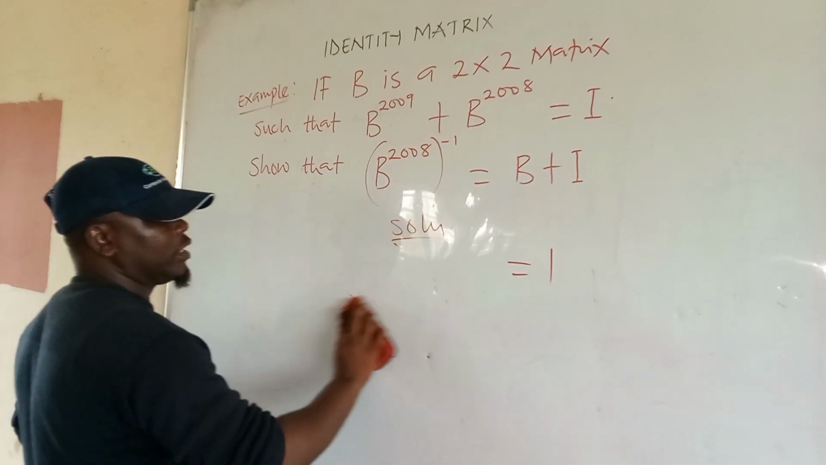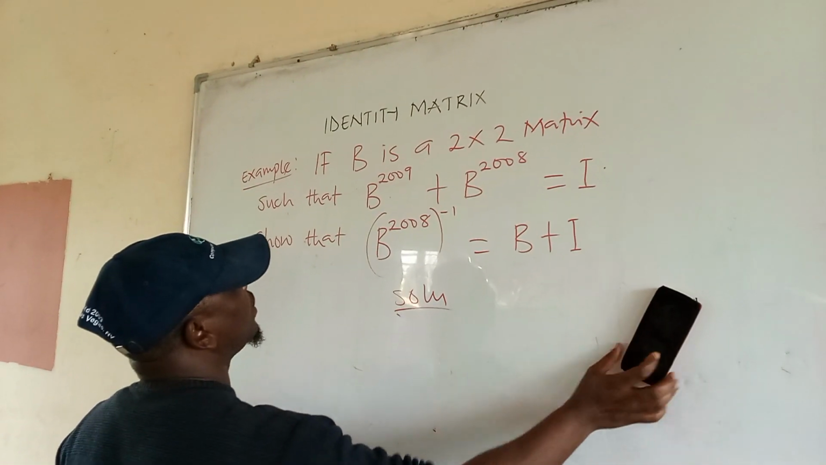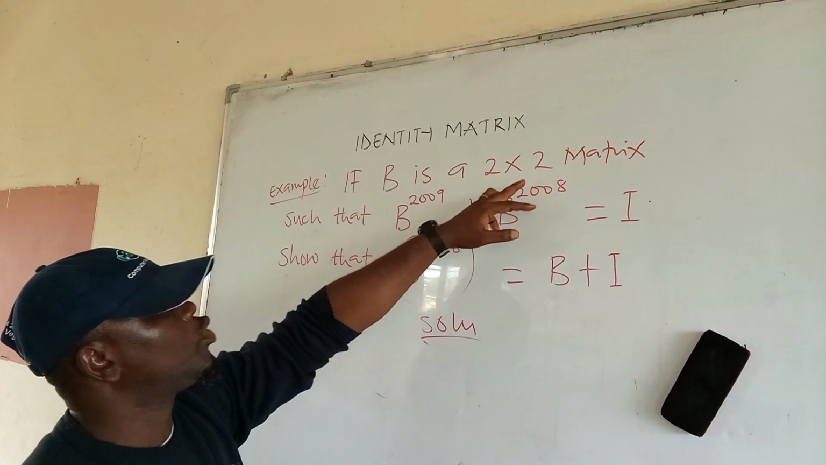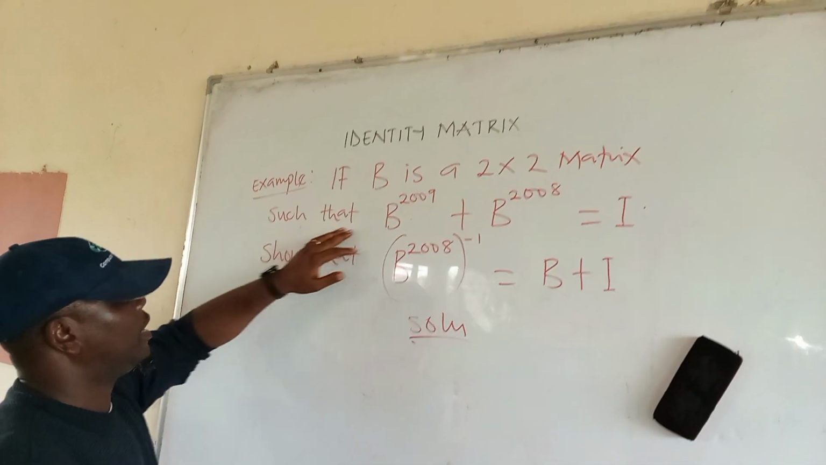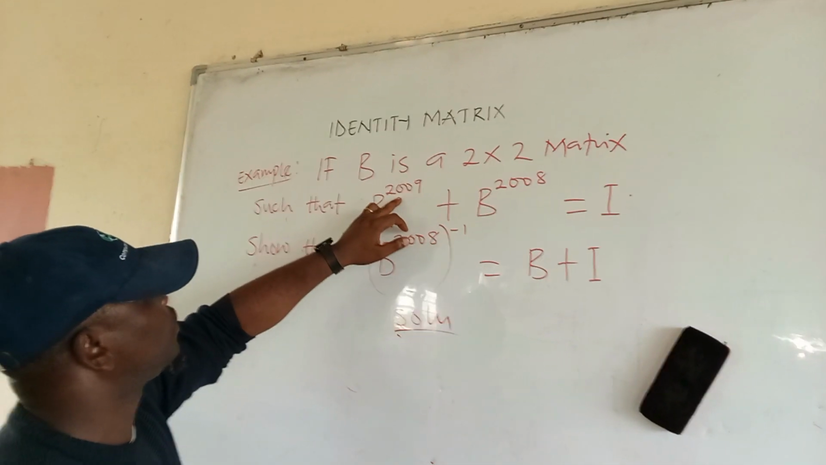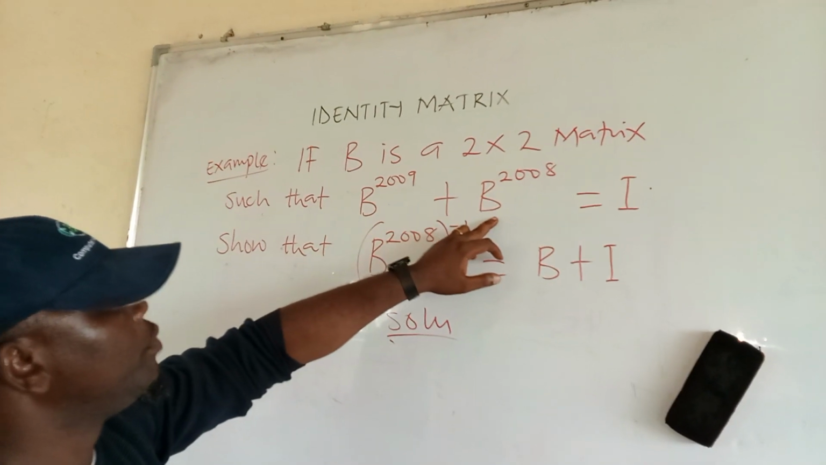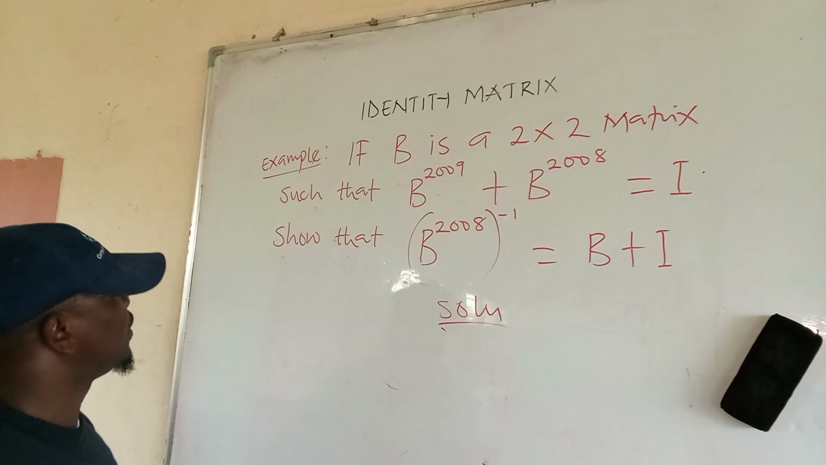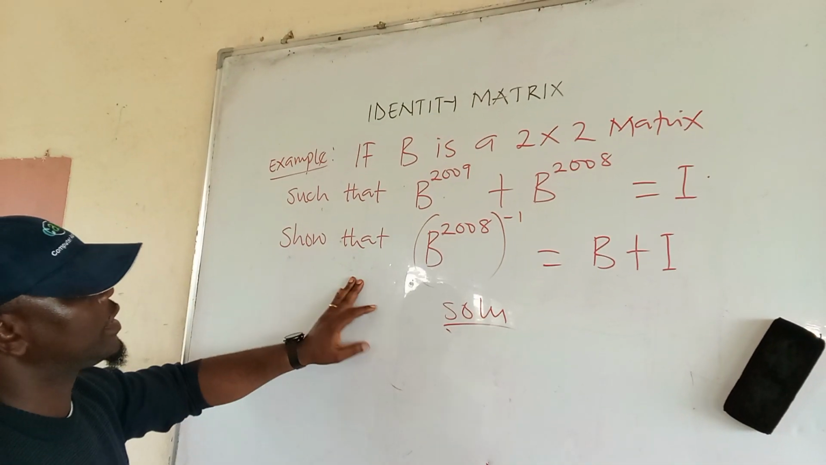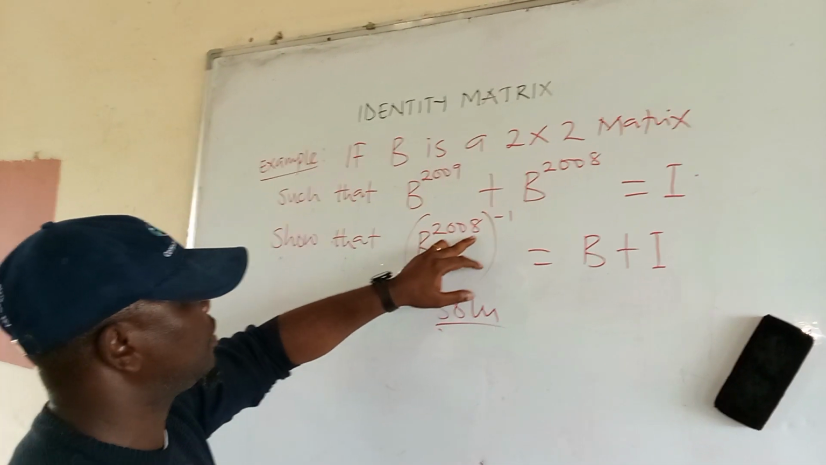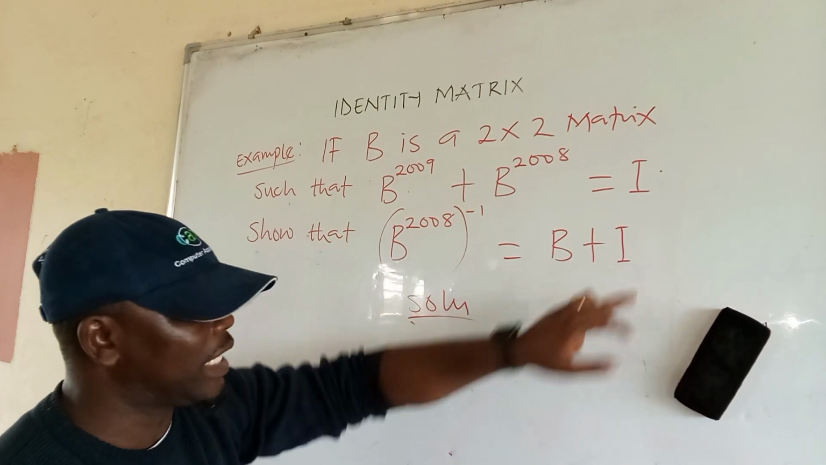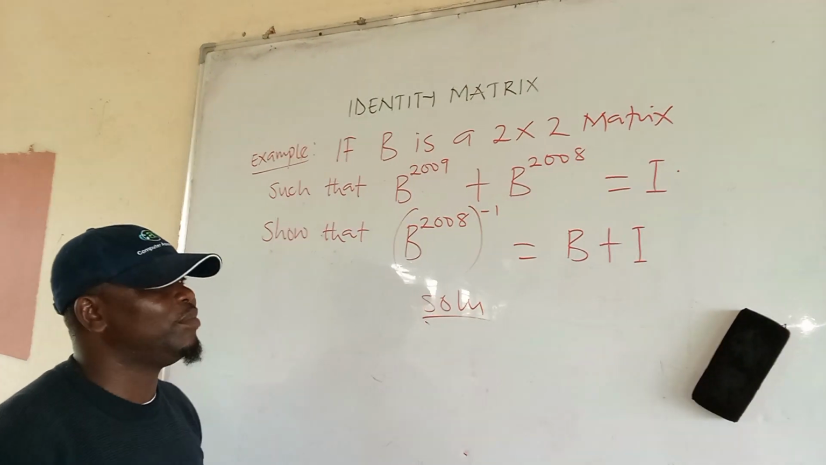Okay, let us look at this question. It says if B is a 2 by 2 matrix such that B raised to power 2009 plus B raised to power 2008 is equal to identity, show that B raised to power 2008, all in bracket, raised to power minus 1 is equal to B plus identity. It's as simple as ABC.